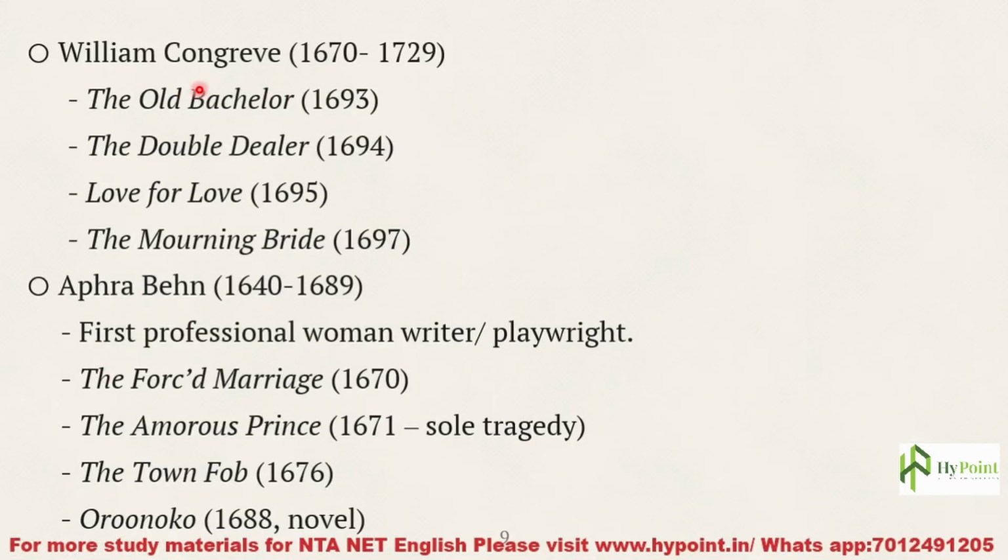Then William Congreve. William Congreve is also one of the major proponents of comedy of manners, and he lived from 1670 to 1729. So his first major work is The Old Bachelor. The Old Bachelor came out in the year 1693, and The Double Dealer in the year 1694, and Love for Love in the year 1695, and The Mourning Bride in the year 1697. He has also written The Way of the World. Please remember that: The Old Bachelor, The Double Dealer, Love for Love, and The Mourning Bride.